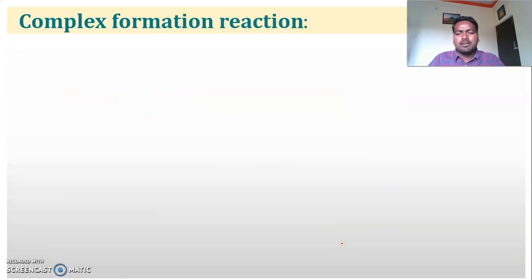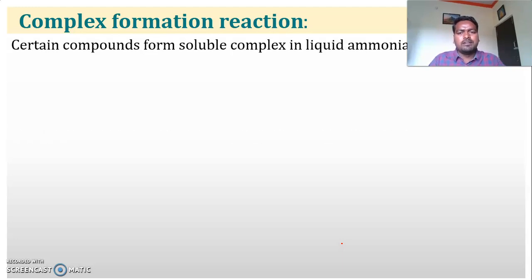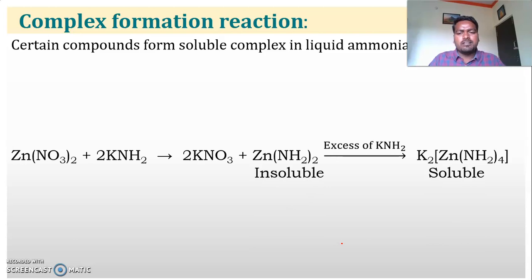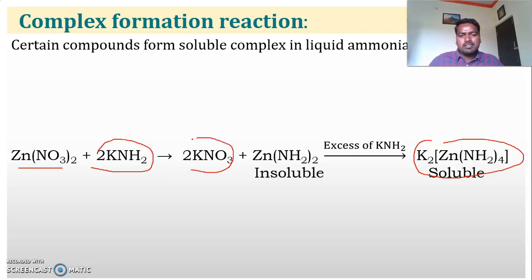Next, another important reaction is complex formation, the coordination complex, which involves a ligand and a metal ion. In liquid ammonia medium, it forms these complexes. Observe here: when zinc nitrate reacts with potassium amide, it gives potassium nitrate plus zinc amide, which is insoluble.